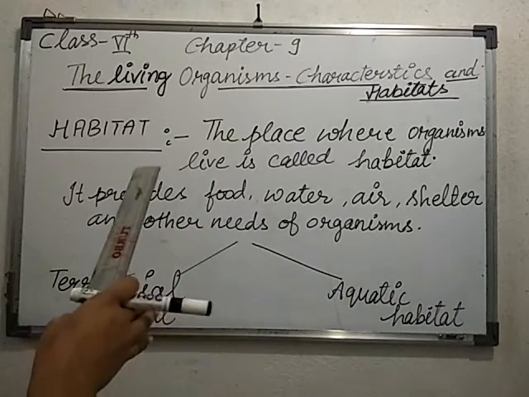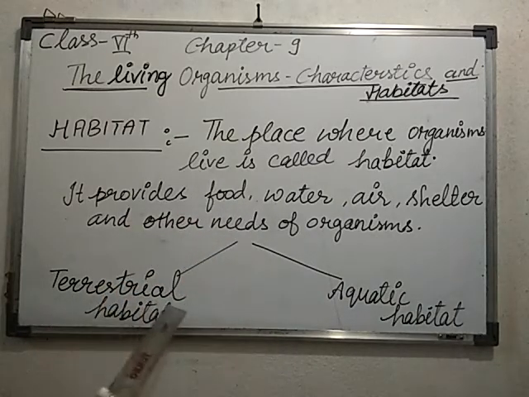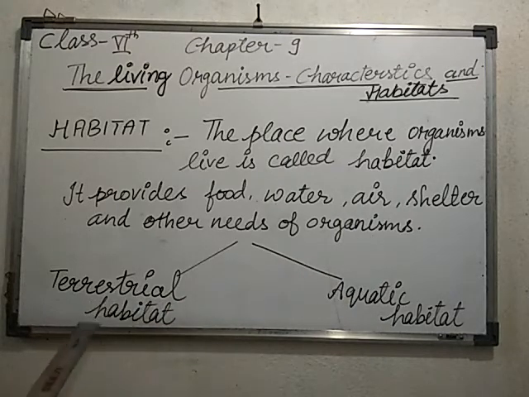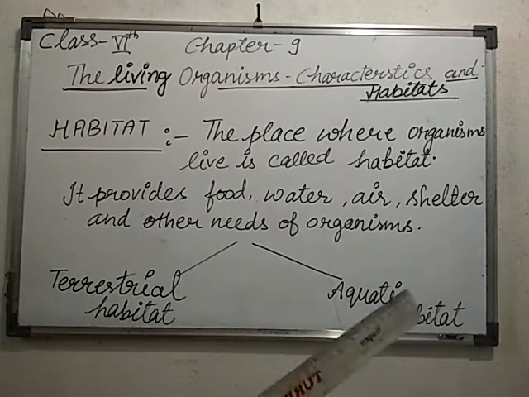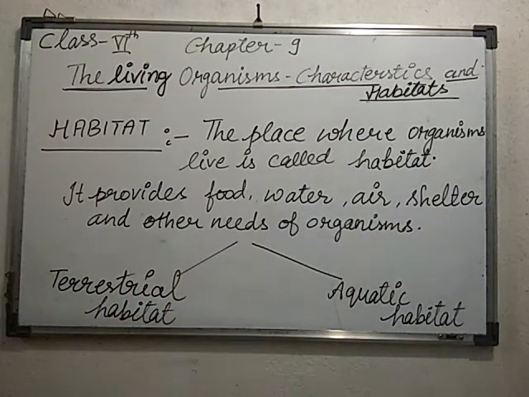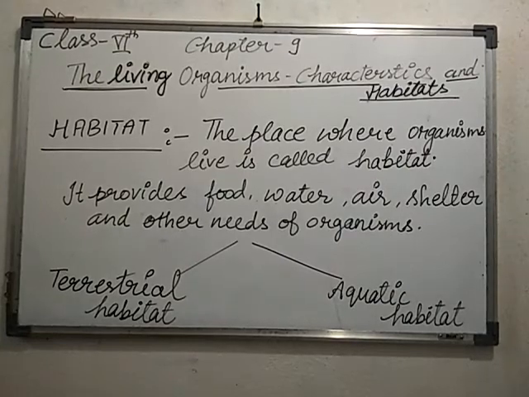So the habitat has two types, the terrestrial habitat as well as the aquatic habitat. Terrestrial habitat means the habitat of animals that are habituated to live on land. And aquatic habitat means the habitat of animals who need to live in the water. Let's move one by one, and I am going to clear this.